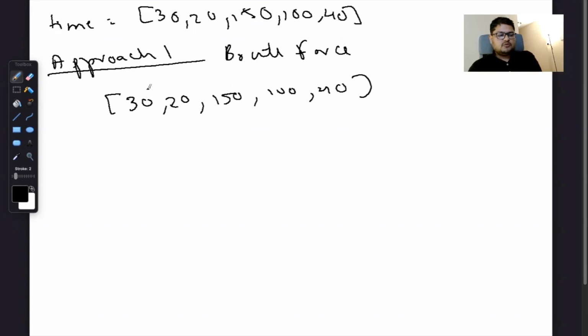So we can iterate through the first loop, like for i in range the length of this array, right?